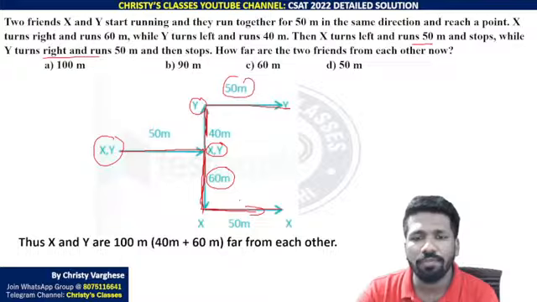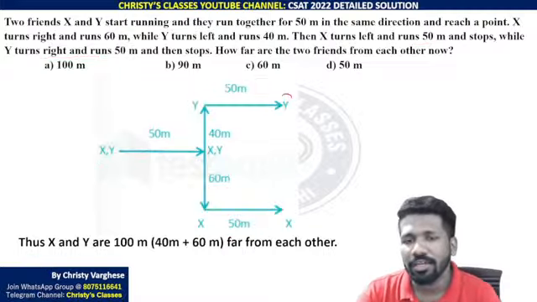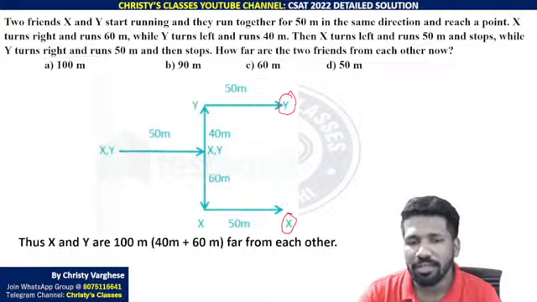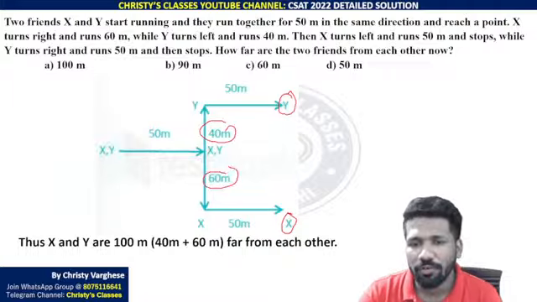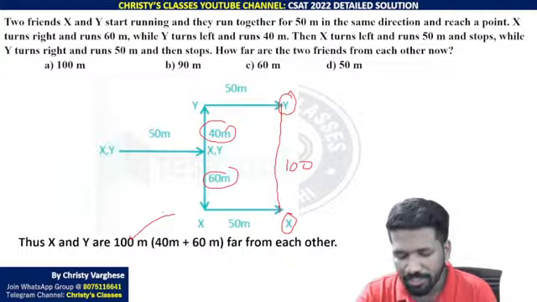So both are moving 50 meters, which means both will be in the same vertical line. How far are they? Now X and Y are currently here. 40 and 60. So 40 plus 60, 100 meters is the difference. All of you clear now how 100 meters?